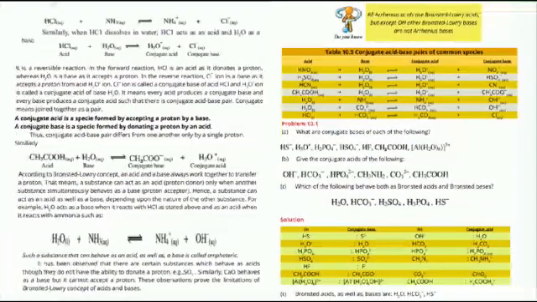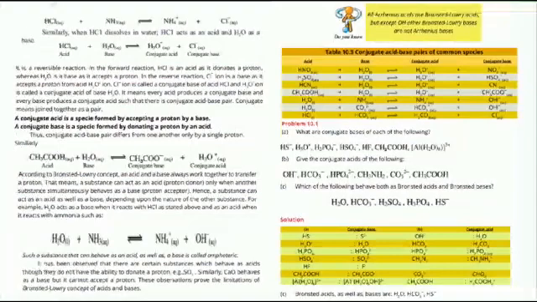H3O positive is known as conjugate acid. It becomes by the acceptance of one proton by a base. When a base accepts a proton, the newly formed substance is known as conjugate acid. And Cl negative ion is known as conjugate base. It is formed when an acid donates a proton. Conjugate base is a species that is formed by donating a proton by an acid. When an acid donates a proton, the newly formed substance is known as conjugate base.